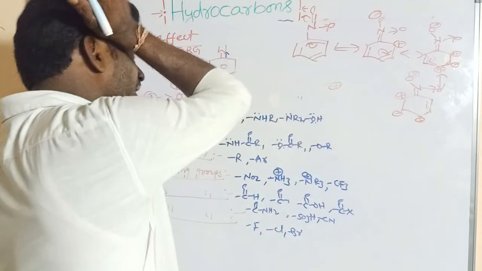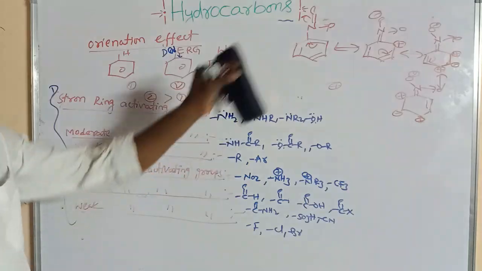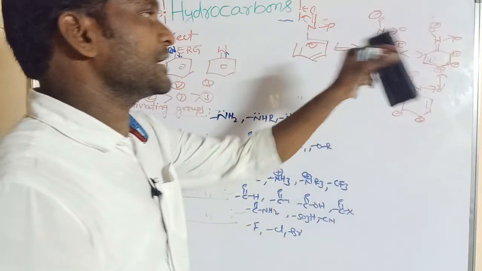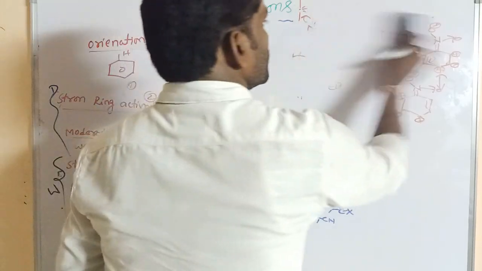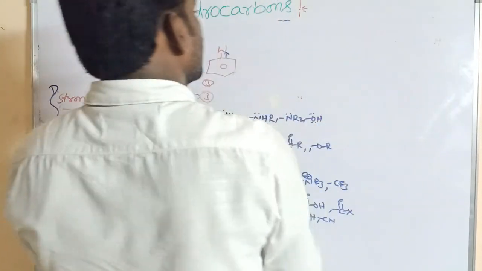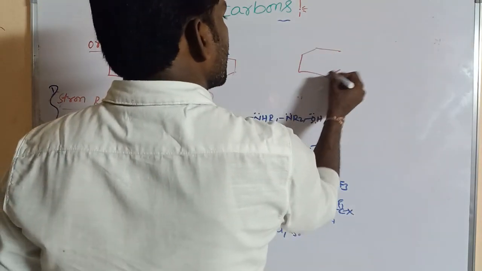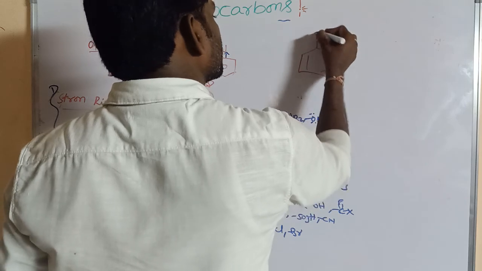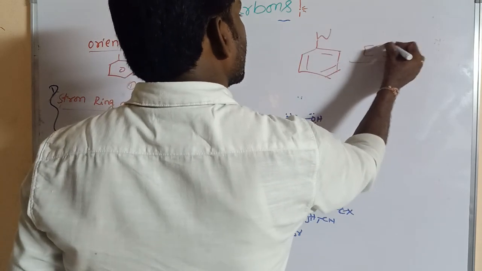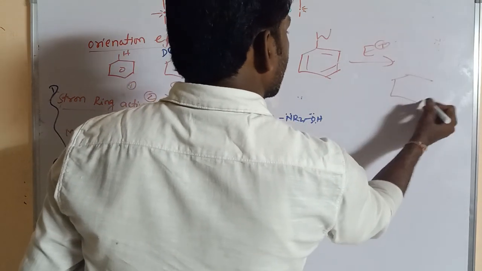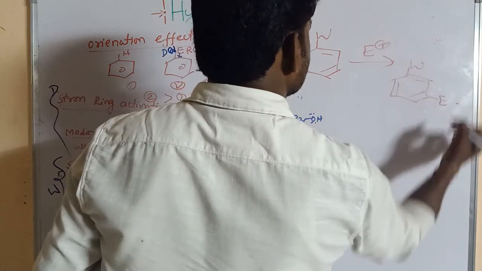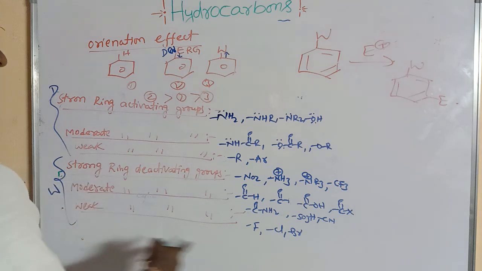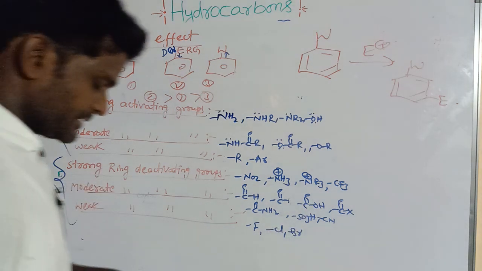So in the benzene electrophilic substitution reaction, the electrophile E plus attacks at the meta position. So if a withdrawing group is present on the benzene ring, the electrophile can attack at the meta position. This is the meta orientation, like these deactivating groups, right.